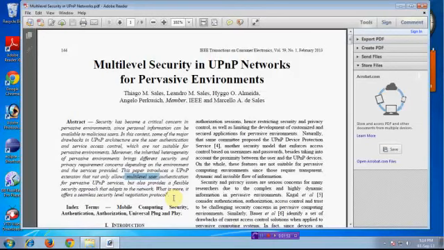That means identifying the unauthorized persons, because here we are using UPnP networks to create the session authentication also, and here using RSA based security also.